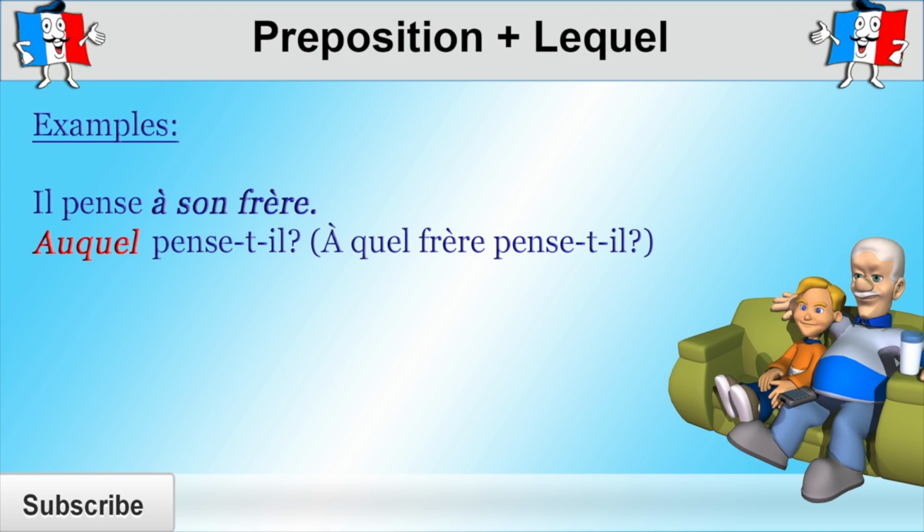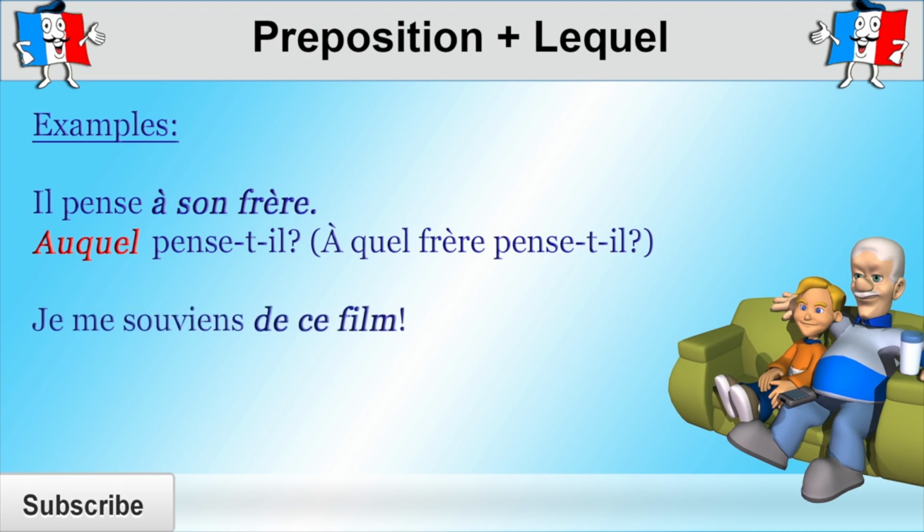In order to translate "which one" here, we would have to use "auquel." This is because "auquel" replaces "à quel frère," and "frère" is a masculine singular noun. Think about it this way. Even in the English translation, "which one is he thinking about," you do have a preposition as well here, which is "about." And "about" here translates to "à," hence why we have to use "auquel" rather than "lequel," because it replaces "à quel frère" and not simply "quel frère."